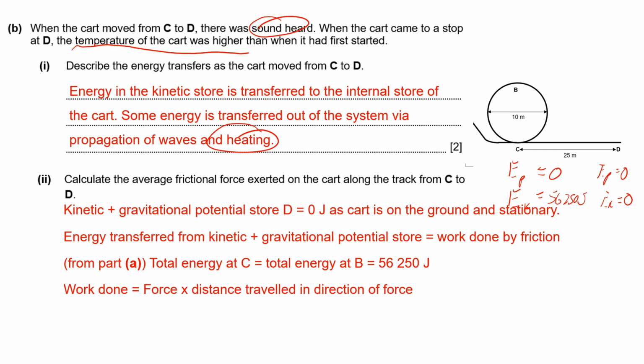The work done by friction must be the force times the distance traveled in the direction of the force. So friction must have acted horizontally and the cart traveled 25 meters horizontally. Putting that all together, the work done is 56,250 joules, which is the force times 25 meters. You do the math, and you will find that the force is 2,250 newtons. So that's the end of the solutions. If you need some more time, you can rewatch the parts, or you can watch it at a slower speed as well.